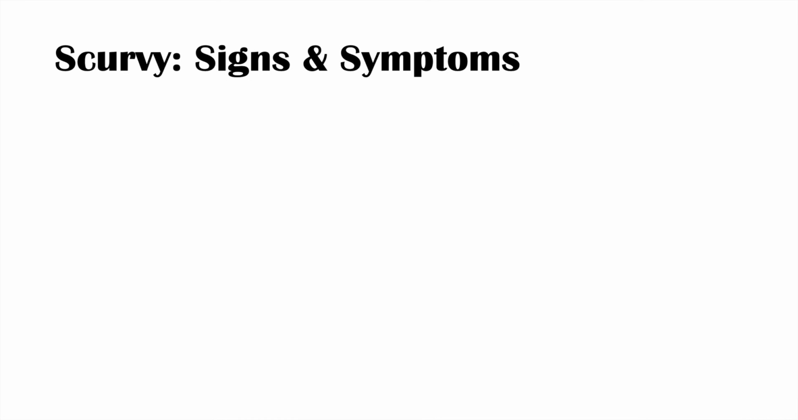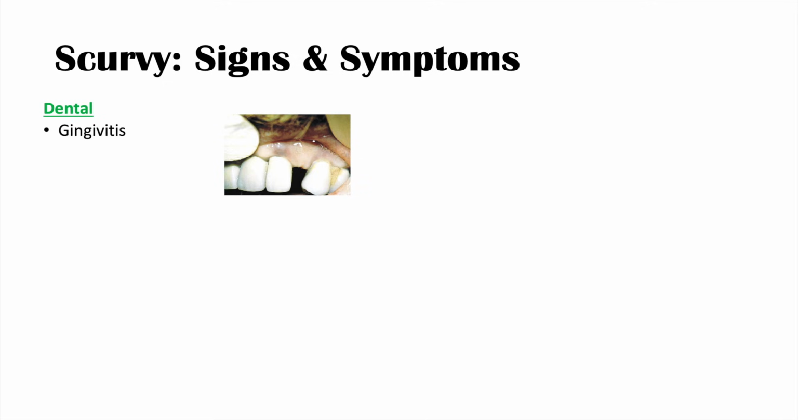So what are the signs and symptoms of scurvy or vitamin C deficiency? I've broken them down into specific categories. The first one is dental. So these include gingivitis, bleeding gums, receding gums, and dental caries. So these people are at risk. So you can see in this image here, receding gums, you can see that there's likely more issues with dental caries as well, so more cavities.